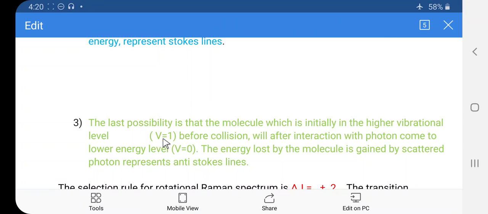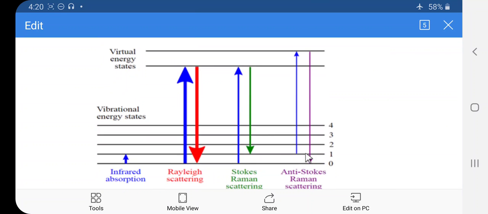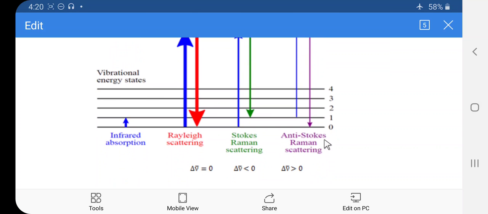So initially the molecule is at V is equal to 1 and finally at V is equal to 0. This is the third condition, which explains the anti-Stokes line or anti-Stokes-Raman scattering.